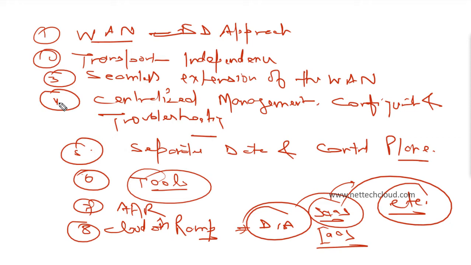SD-WAN is transport independent. No matter what the transport is, whether you are going to use MPLS, internet, or 4G, 5G network, it is a seamless extension of the WAN. The SD-WAN fabric can be extended to the cloud, which is basically infrastructure as a service. It even provides direct access to the internet cloud, and that is a feature I will explain.